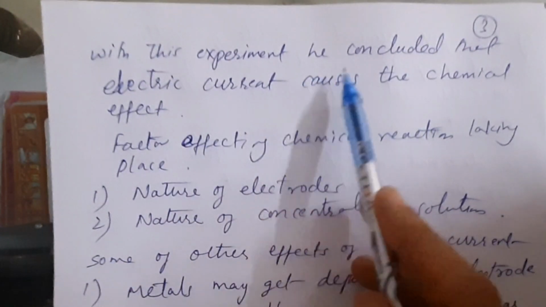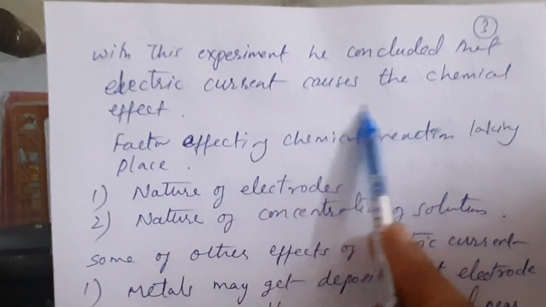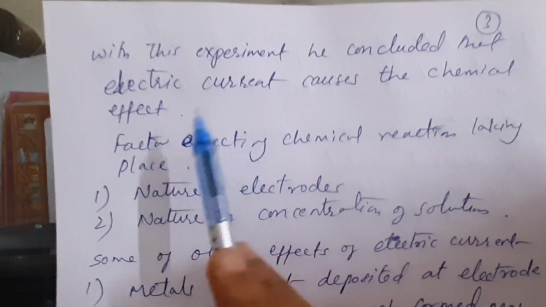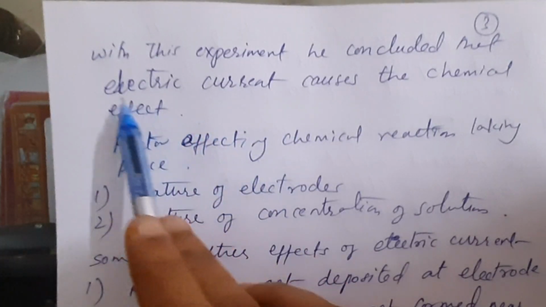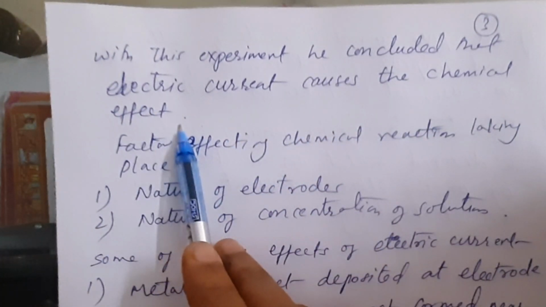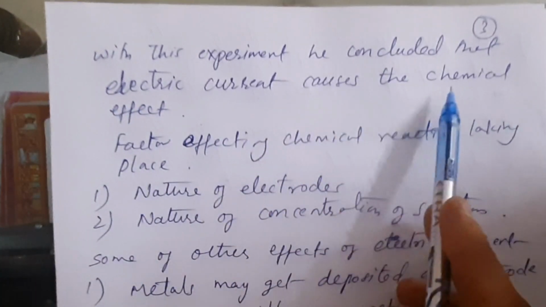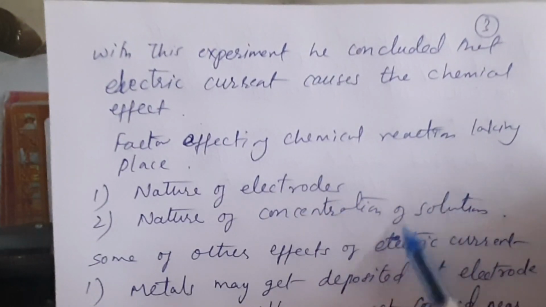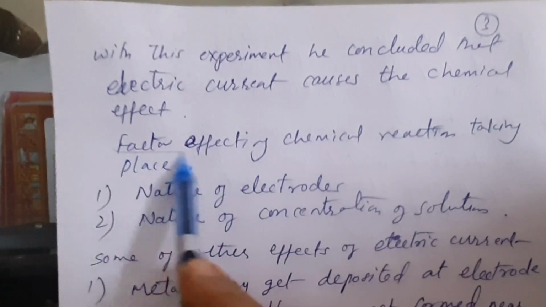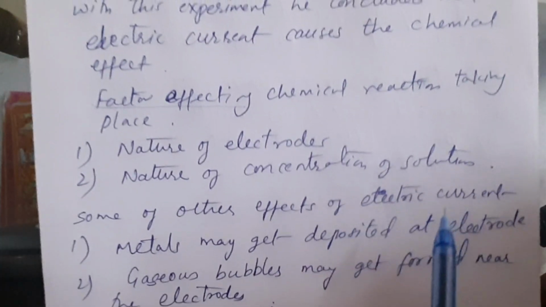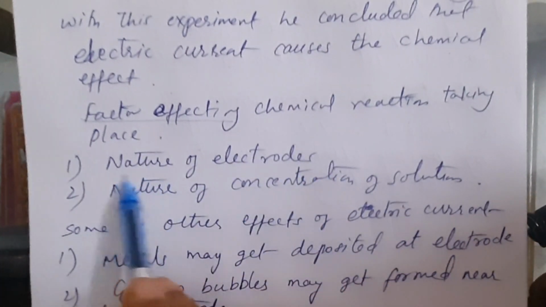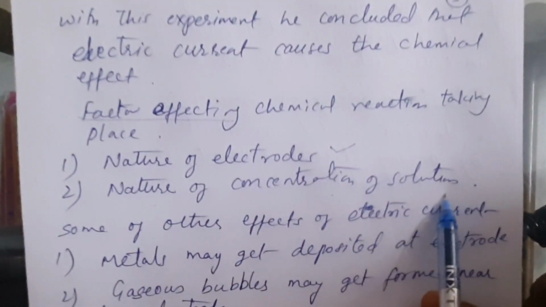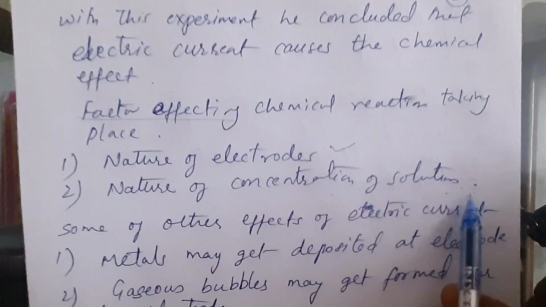With this experiment, Nicholson concluded that electric current causes chemical effect. In the previous session, we read about the chemical effect of electric current, and here the electric current is causing a chemical effect. That is, because of passing of current, we are able to split water. Now what are the factors which affect a chemical reaction? The first one is the nature of the electrodes. Which electrodes are we choosing? The second is the concentration of the solution. That is also one of the important factors.